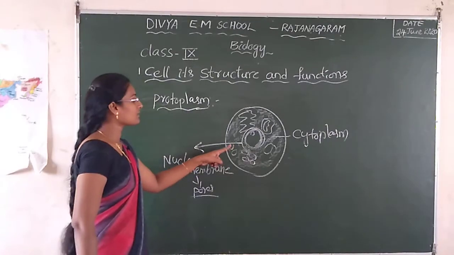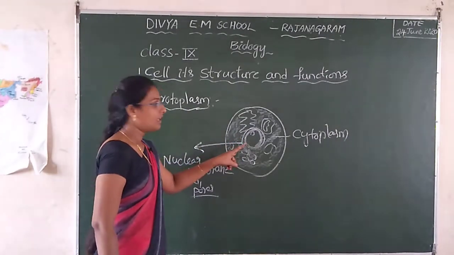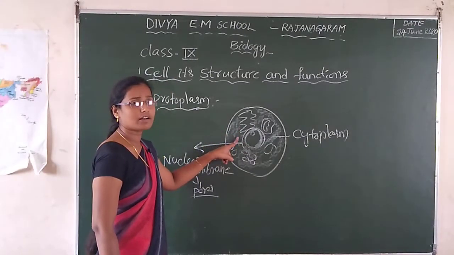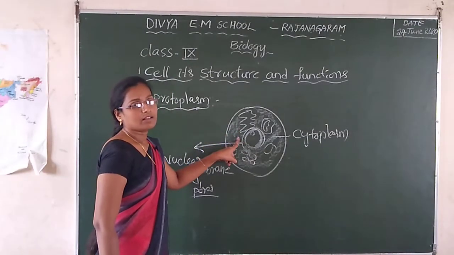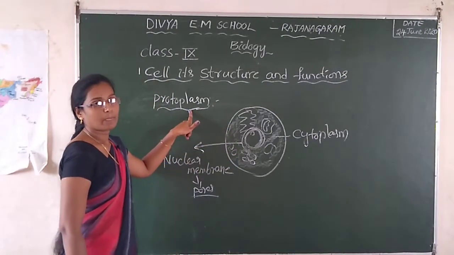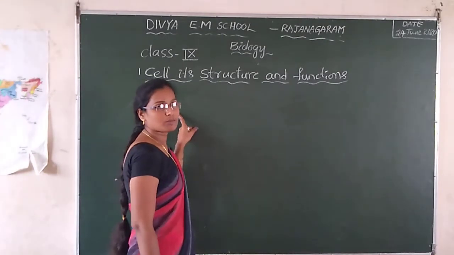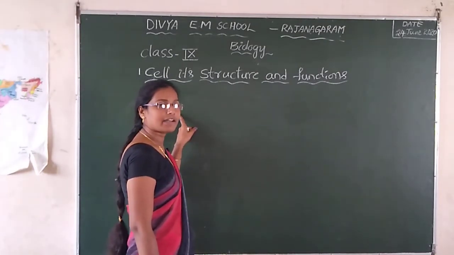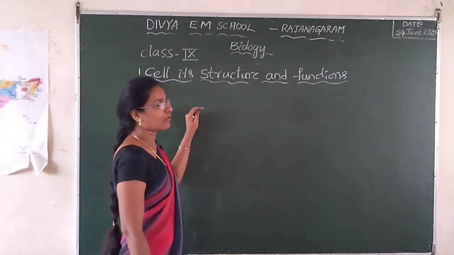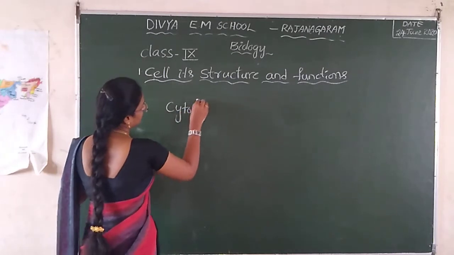The nucleus plays the central role in cellular reproduction. This is called the protoplasm. Protoplasm has chromosomes containing the RNA and also proteins. This is the protoplasm. Now we are going to the second one, cytoplasm.